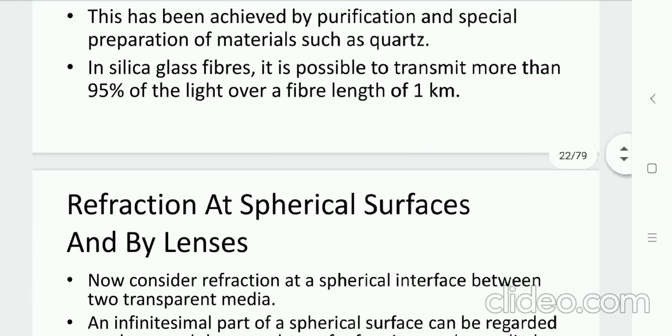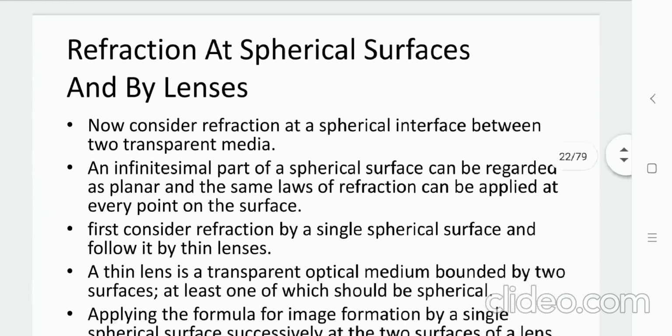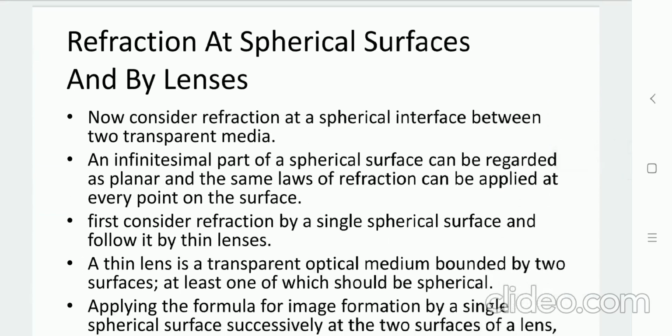Now, let us go through the next topic, refraction at a spherical surface. Now consider that we have a spherical interface. That spherical surface can be regarded as planar, and the same law of refraction can be applied.